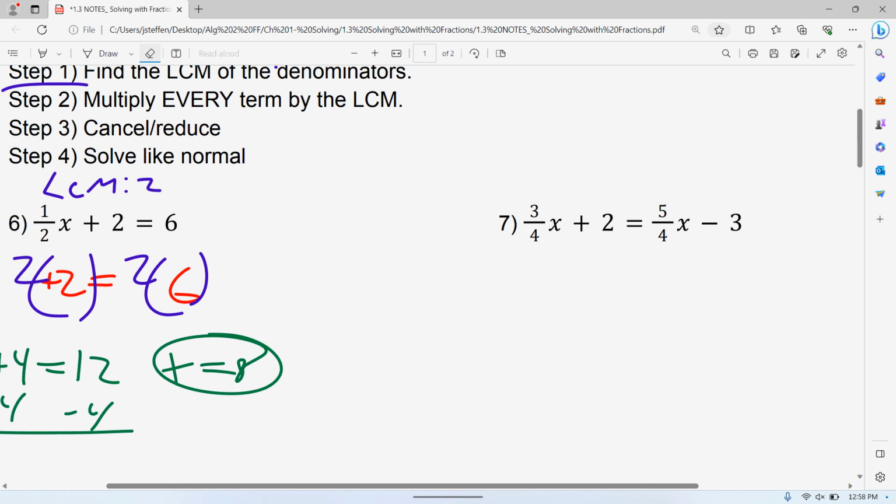I can write this down because the way I still think it's easier to do it, especially once you get into the rhythm of it, is multiplying by the least common multiple. So again, our least common multiple for this one has to be 4 because we only have 4 in the denominators. So writing this out with space, that's 3 over 4x plus 2 is equal to 5 over 4x minus 3.